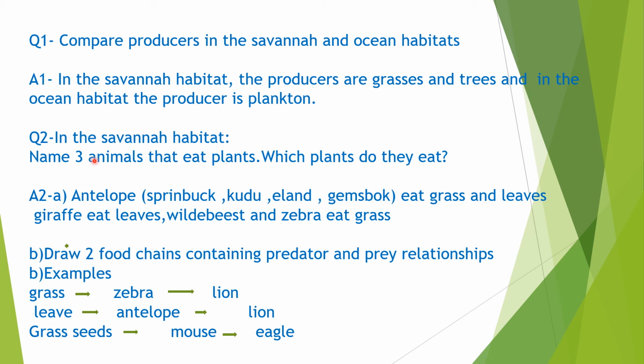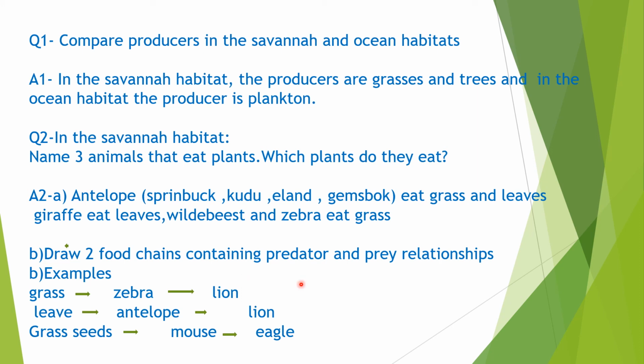In the savanna habitat, name three animals that eat plants, and which plants do they eat. Antelope, which has different species like springbok, kudu, eland, and gemsbok. They are different species of antelope, and they eat grass and leaves. Giraffe eat leaves. Wildebeest and zebra eat grass.